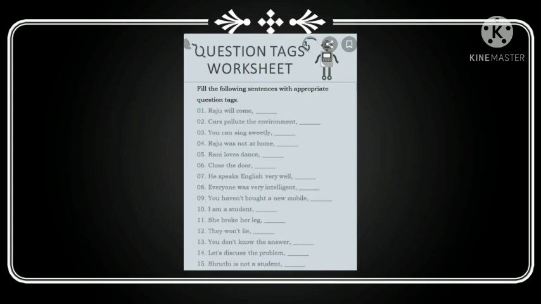If the sentence is in positive form, then you have to write the question tag in negative form. If the sentence is a negative sentence, then you have to write the question tag in positive form. So this particular concept is called question tags.